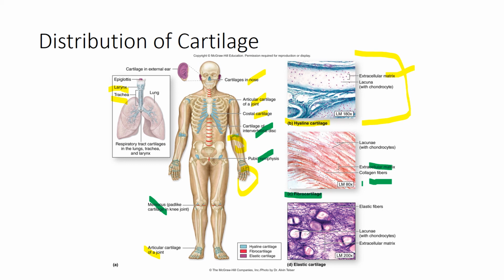And the last type that we have is elastic cartilage. Elastic cartilage is only present in a few places. The external portion of the ear is one example. Also within the epiglottis, which moves up or down when we swallow, as well as within the inner ear. As you can imagine, the most predominant protein fiber is elastic, and this gives it a huge amount of flexibility.